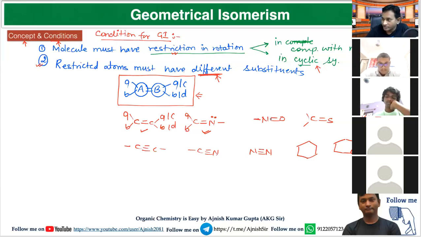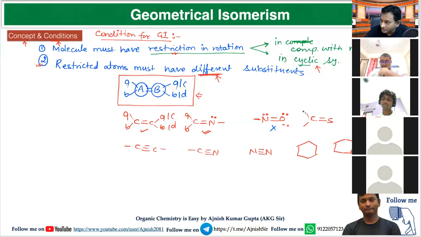Now think for this. Here lone pair, bond pair, this end is different. But here again oxygen has two lone pair and both are same. If both are same, then this molecule will not show GI. Look for this end. Both ends have the same lone pair of electron. If oxygen has the same lone pair of electron, so this end has the same substituent. So this will not show GI.